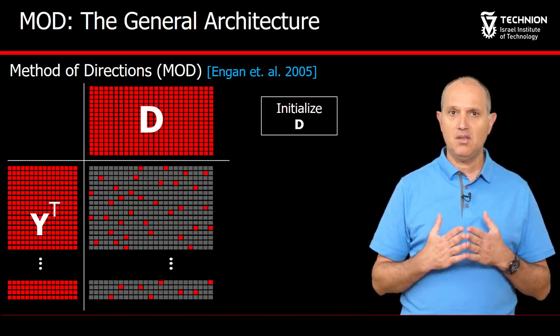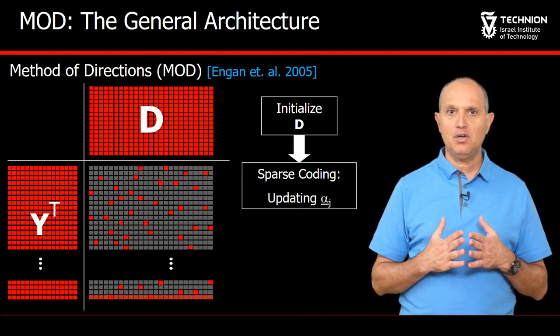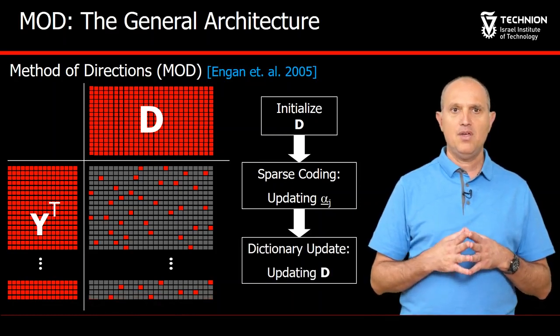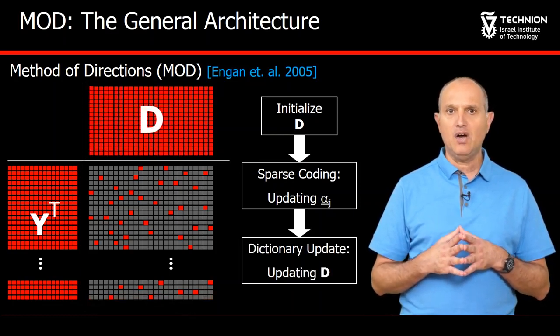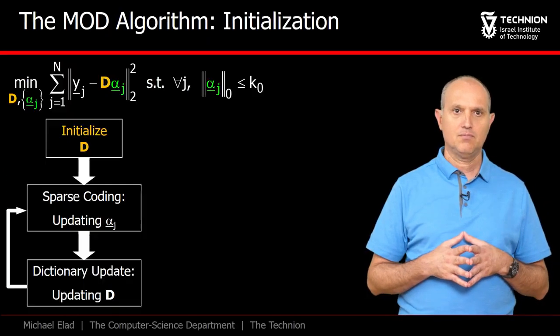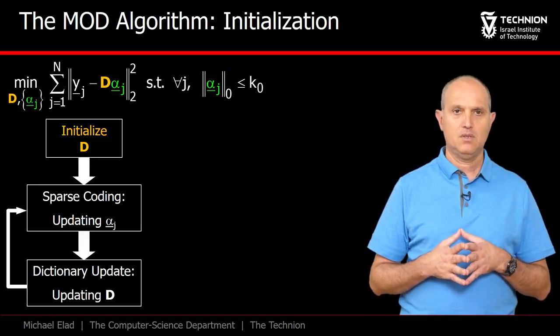First, we update the matrix A. This sparse coding stage is done independently on each example, approximating the representations alpha j. Then we move to update the dictionary while freezing A, and these two steps are iterated. And now let's give more details on each of these steps.